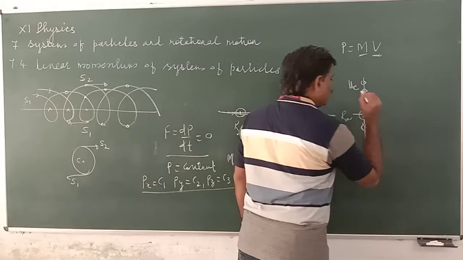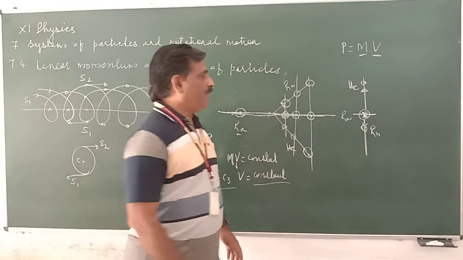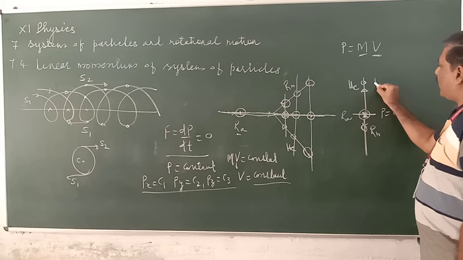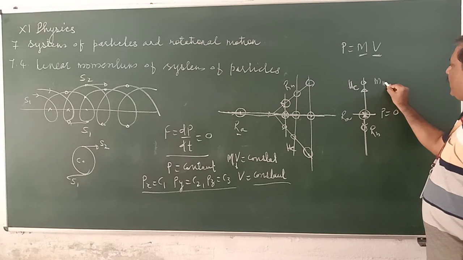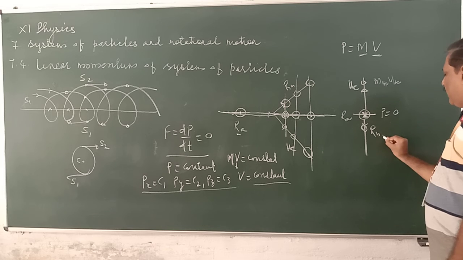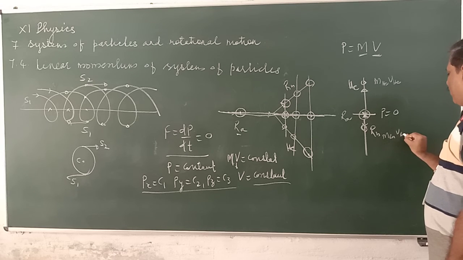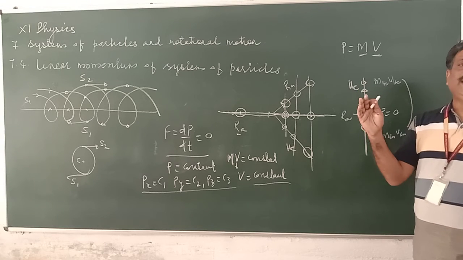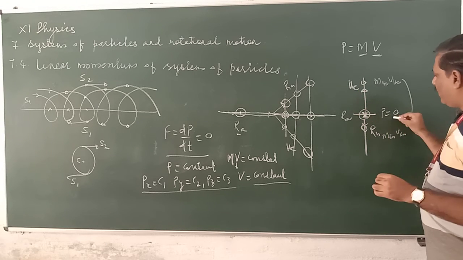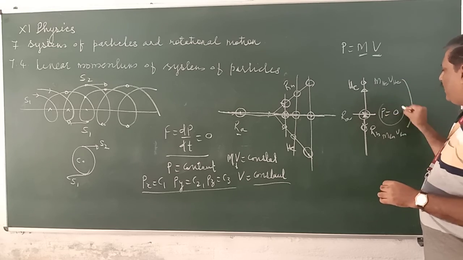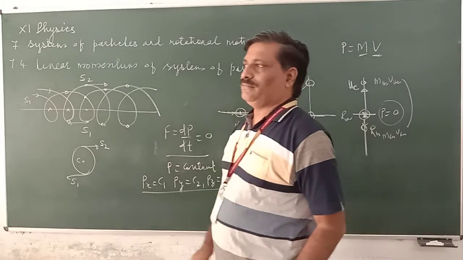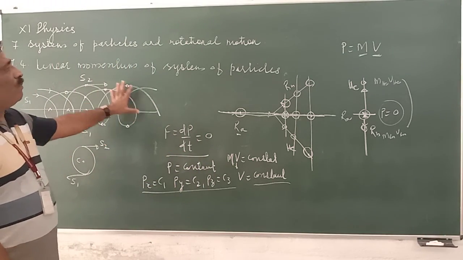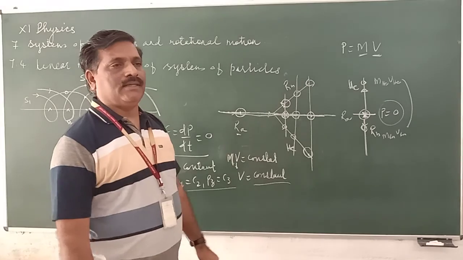Here it will become more clear. Radium is at rest, therefore P is equal to 0. It moved to this side, it is M helium, V helium. It is M radon, V radon. You can see these two velocities are opposite in direction to each other. And then when we add them, it gives 0 momentum. Thus, the law of conservation of momentum is obeyed by a system of particles.